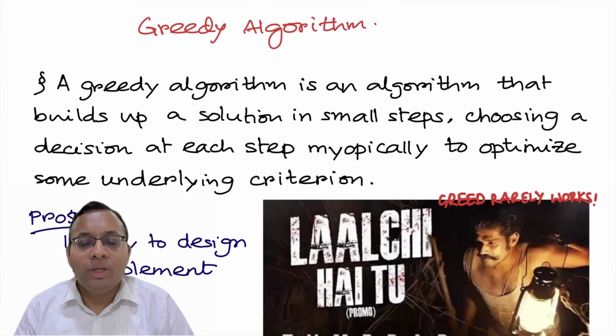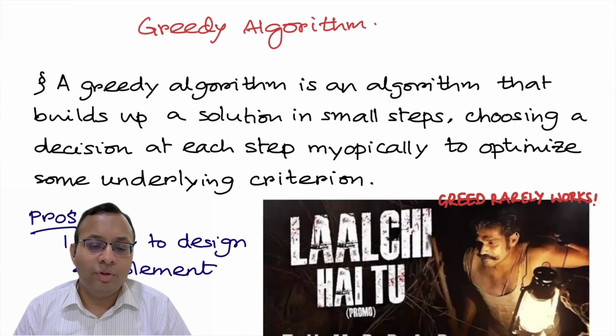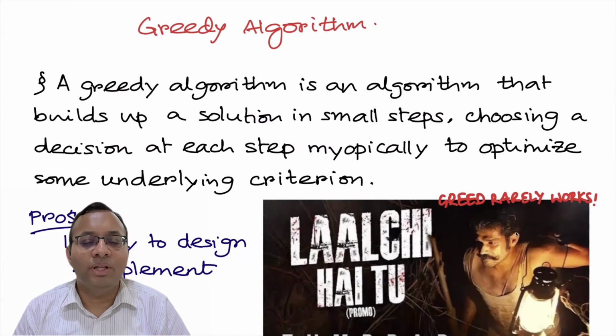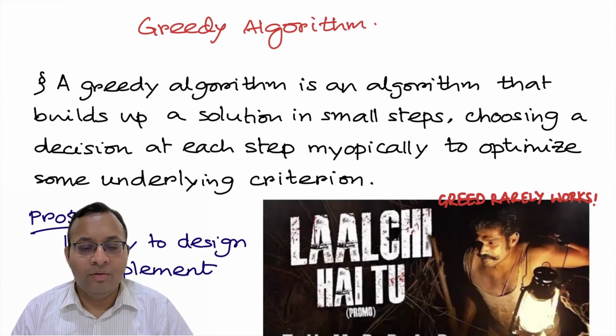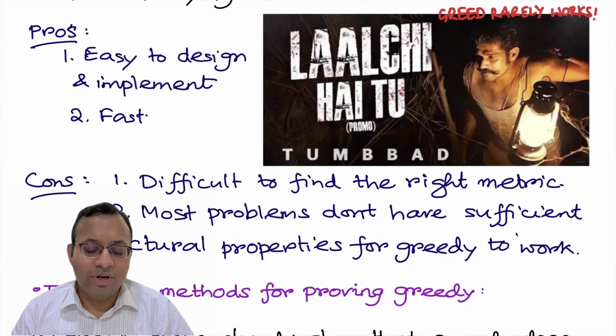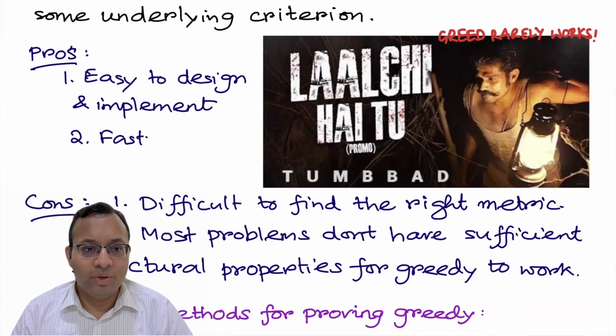Let me conclude with greedy algorithms. So we saw one example of greedy algorithms. A greedy algorithm is an algorithm that builds up a solution in small steps, where each time we're choosing something very myopically. The advantage of this is that it's very easy to implement and quite fast. But the difficulty is that it's very hard to find the right metric. And for most problems, we don't have sufficient structural properties for greedy to use. We'll see later, dynamic programming is much more useful compared to greedy.